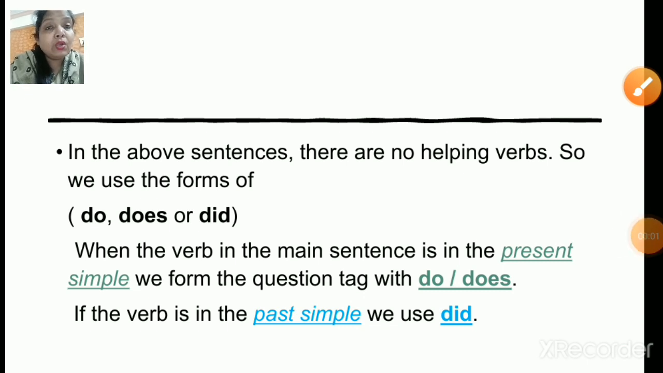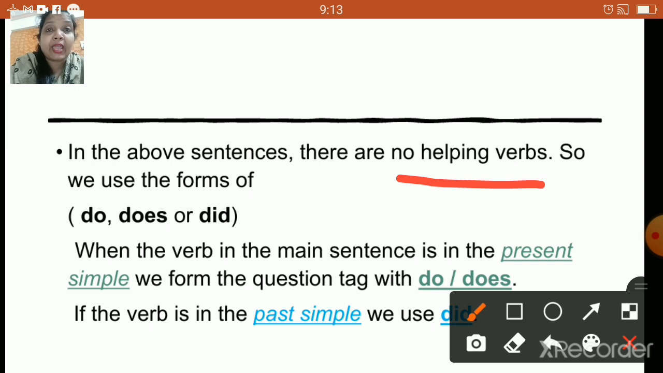Now, children, in all these sentences, if you check properly, there are no helping verbs. Okay. Now, what do you mean by helping verbs, children? Helping verbs means those verbs which help the main verb to extend its meaning. So, these words could be something like, are, was, were, been, being, right? So, if you check these particular sentences properly, there are no helping verbs, and that is the reason we need to use the forms like do, does, or did.